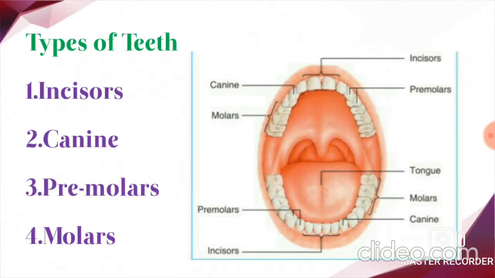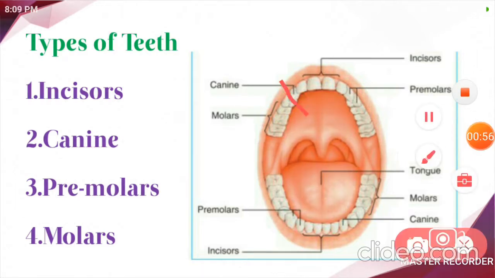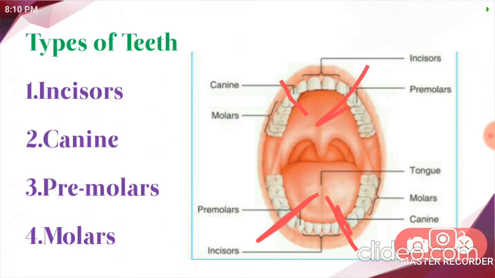Understood? And next, look at the sharp pointed teeth located on both sides of the incisors on each jaw. Here you see, one here and one more here, on both sides. These are used to tear the food. They are called canines. They are four in number, two in each jaw, meaning two in the upper jaw and the remaining two in the lower jaw.